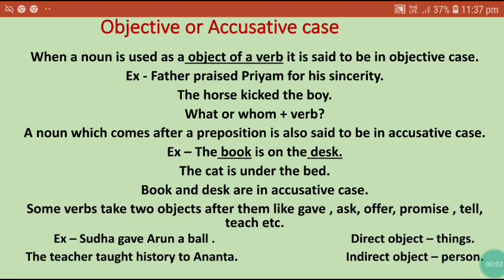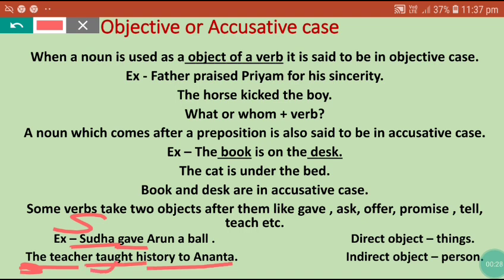Now some verbs take two objects after them, like gave, ask, offer, promise, tell, teach, etc. For example, Sudha gave Arun a ball. So Sudha here is the subject, gave is the verb. Here Arun and a ball are both objects of the verb gave. Next, the teacher taught history to Ananta. So teacher here is the subject, taught is the verb. History and Ananta are both objects of the verb taught.